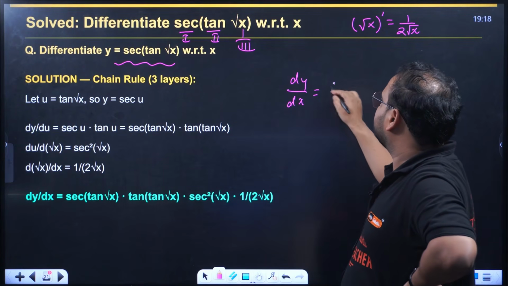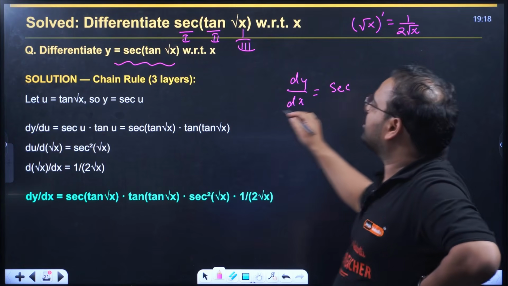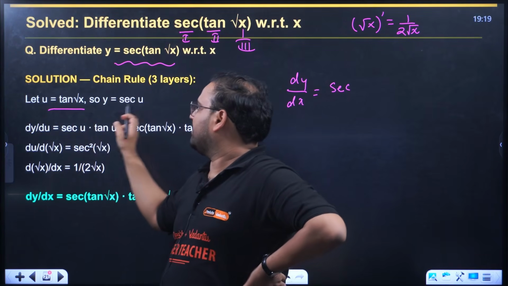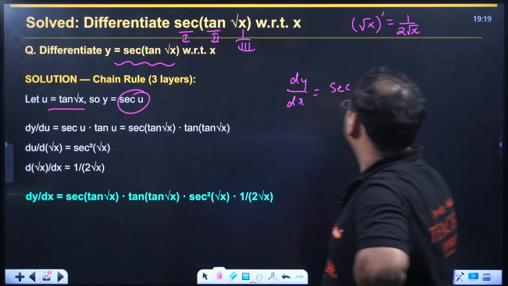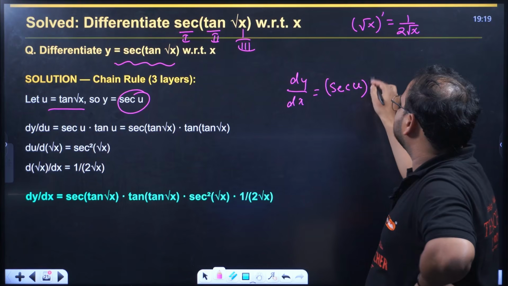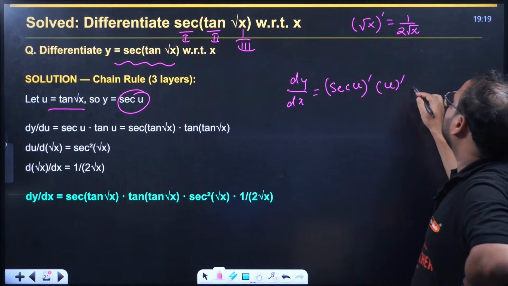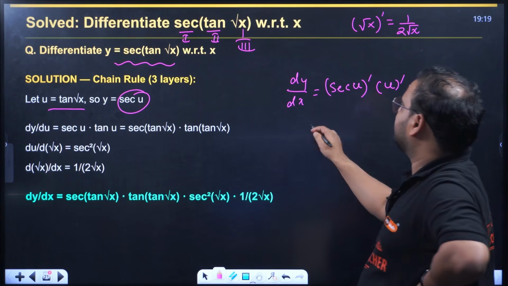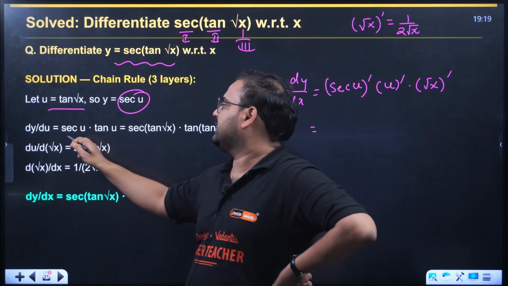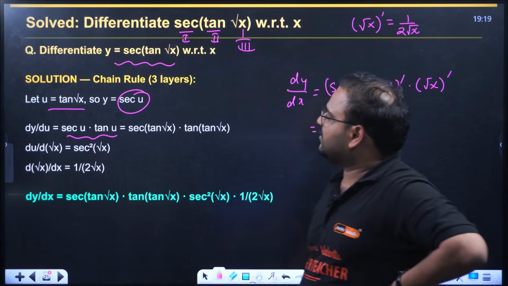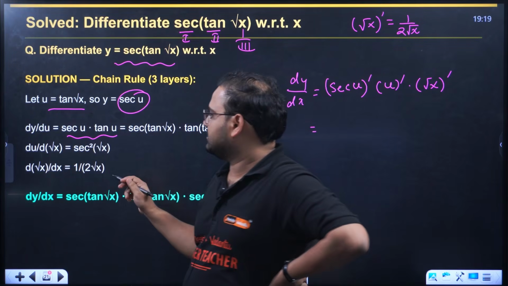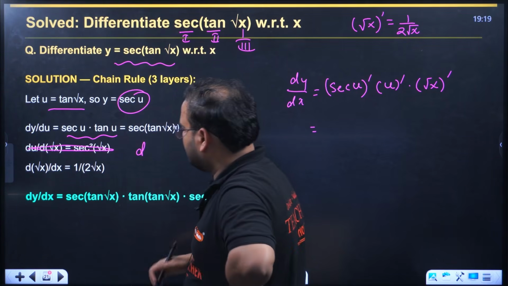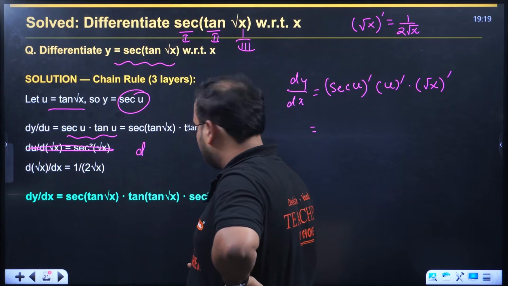We'll differentiate secant. Let's say I've taken this as u already. So it will become secant of u. I'll differentiate this part first, then I'll differentiate u, and then I'll differentiate root x. Okay, check. So secant derivative is what? Secant u tan u. Derivative of tan is what? Achha, this is a mistake. Sorry. Oh no, this is correct only. Yeah, that's correct only. Sorry.